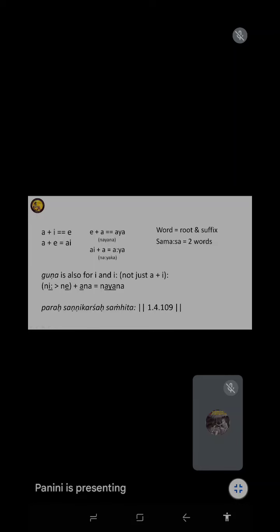Forming a word, what we call today word formation, Panini has shown first how the word is formed. It is the root plus suffix. If you read Bloomfield and even those who have worked on phonology, they always say that if Panini had not been there, they could not have got this concept of morphology, morpheme, root and suffix. The root and suffix are used only based on our Prakriti and Pratyaya.